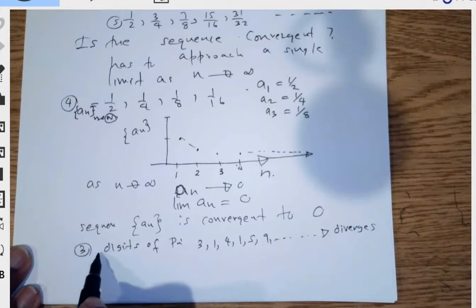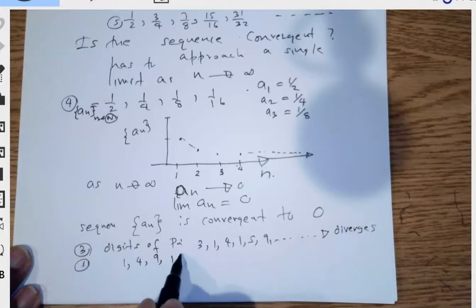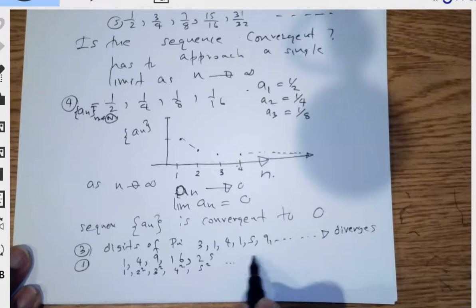For another example, if you take the first one, you have 1, 4, 9, 16. There's a pattern here. We are squaring: 1, then 2 squared, 3 squared, 4 squared, and so on. So it keeps increasing, and we can say the nth term is n squared.